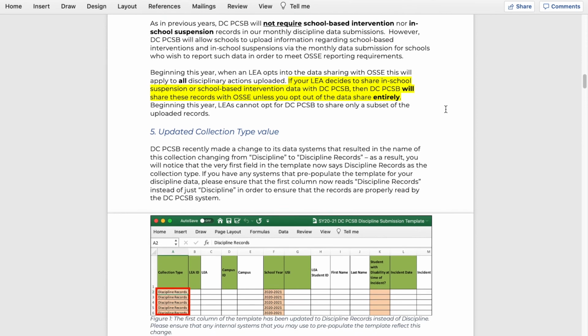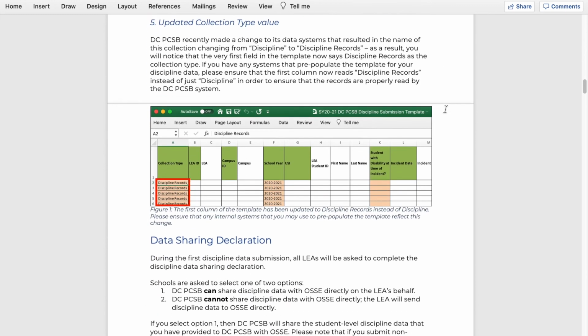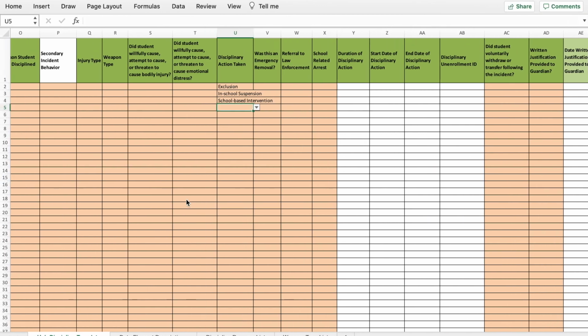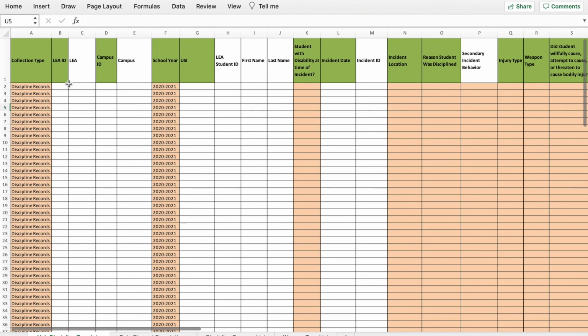And the last change, this is very minor. PCSB recently made a change in our systems that caused the name of the collection to change. So this first field used to just say discipline. Now it says discipline records. So of course the template's already been adjusted. If you download the template, you'll see it says discipline records.